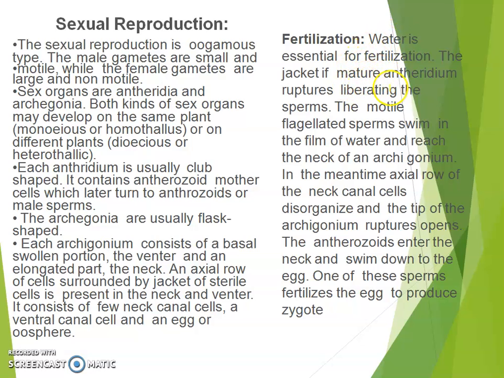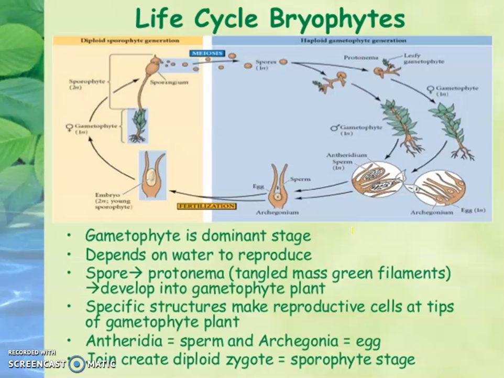When the jacket of the mature antheridium ruptures, it liberates the sperms. The motile flagellated sperms swim in the film of water and reach the neck of the archegonium. In the meantime, the axial row of neck canal cells disorganizes, and the tip of the archegonium ruptures. So this is how the sperms from the antheridia will swim and reach the archegonium. The gametophyte is the dominant stage. It depends on water for reproduction.